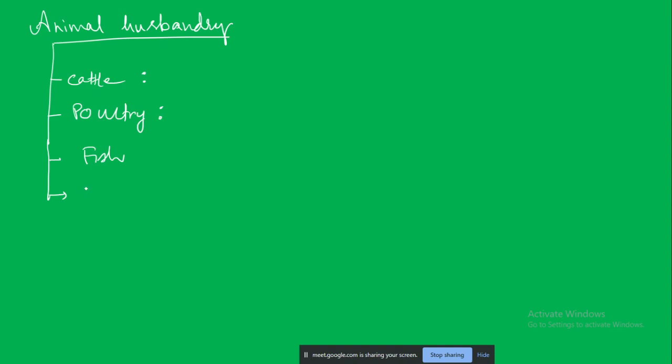Though it is given here sheep and goat, sheep and goat can be kept along with the poultry, but in poultry we only include the hens, the bird species. Then beekeeping, sericulture, and draught animals.